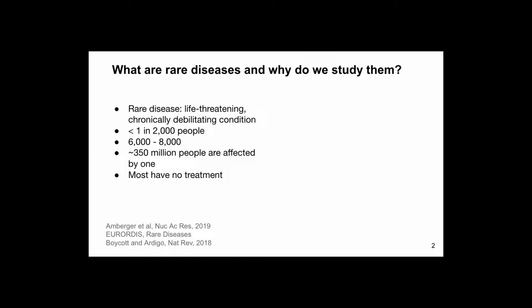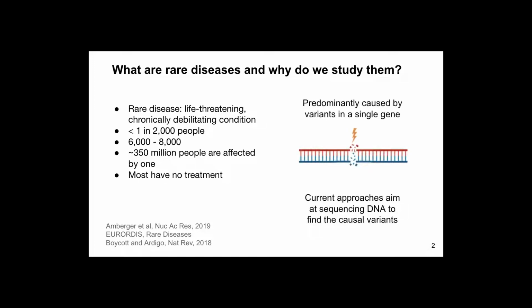They are defined as life-threatening, chronically debilitating conditions. In order to be called rare, they have to affect less than 1 in 2,000 people. There exist between 6 and 8,000 of them, and collectively they affect more than 350 million people worldwide. Most of them have unfortunately no treatment. They are predominantly caused by variants in a single gene.